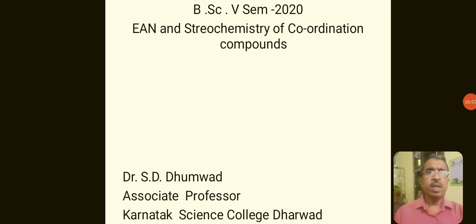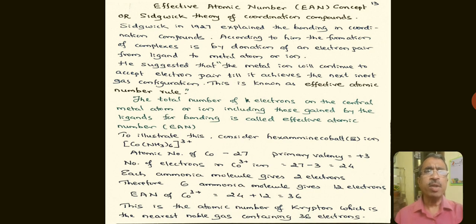Dear students, today we will study effective atomic number and stereochemistry of coordination compounds. In an earlier class, we studied the nomenclature of coordination compounds, and you are all familiar with naming them. Now, effective atomic number, or Sidgwick theory of coordination compounds. Sidgwick in 1927 explained the bonding in coordination compounds.